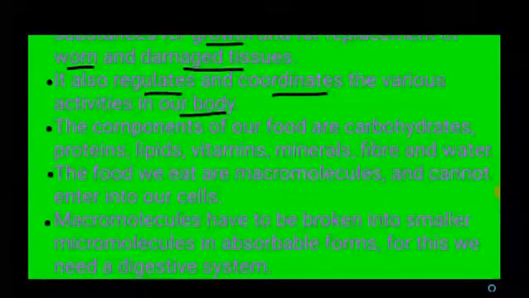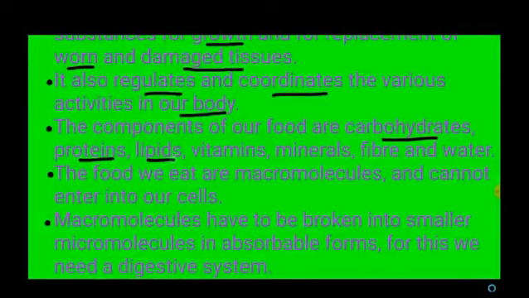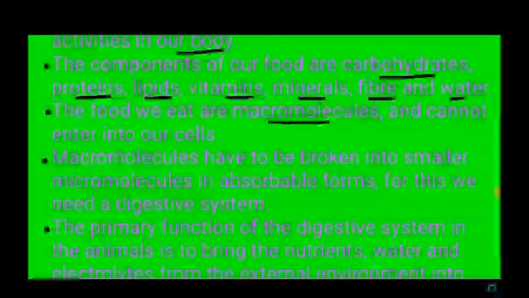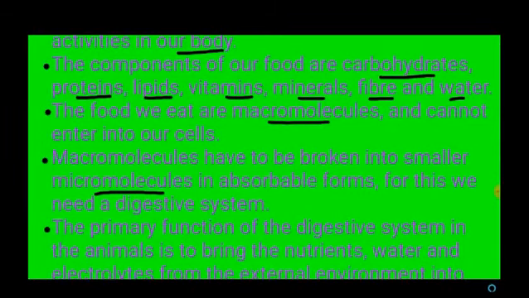So what are the main components of our food? Carbohydrates, proteins, lipids, vitamins, minerals, fiber and water. The food we are eating consists of macromolecules, and the cells in our body cannot take in these macromolecules as such. So in order to break down these macromolecules into small micromolecules in an absorbable form, we need the digestive system.